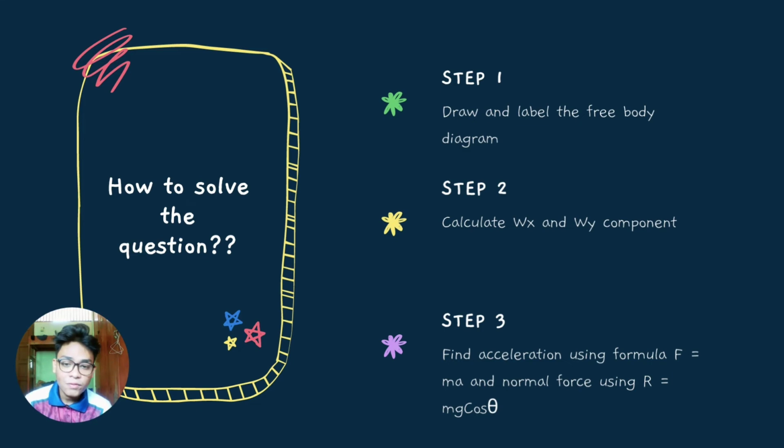Finally, we insert the Wx and Wy components in the formula F = ma to find the acceleration, and use R = mg cos theta to find the reaction force. Now, let's apply it to the given question.